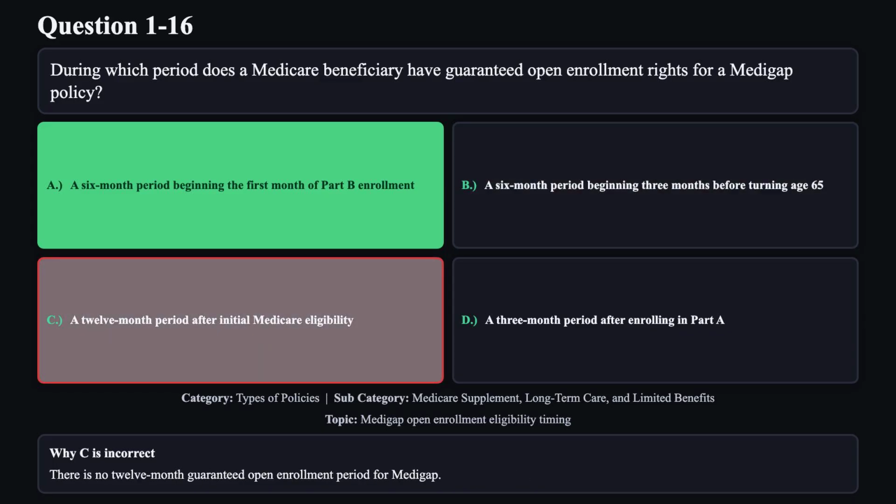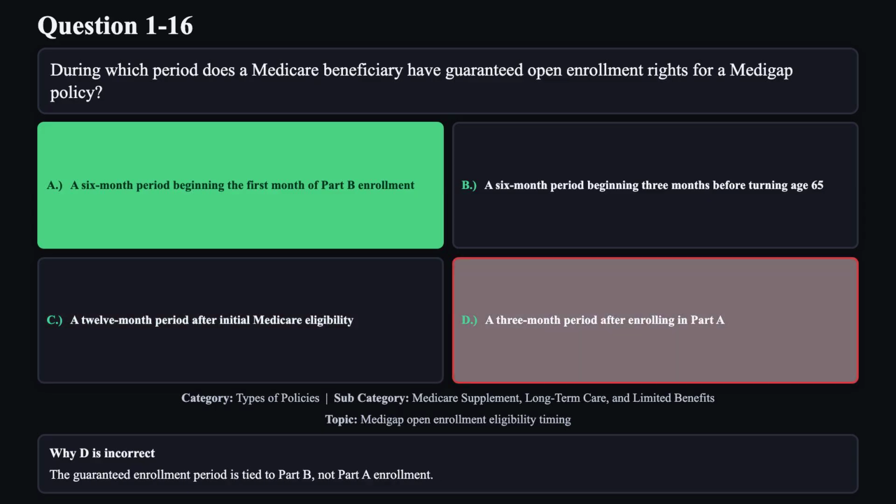Reason C is not correct. There is no 12-month guaranteed open enrollment period for Medigap. Reason D is not correct. The guaranteed enrollment period is tied to Part B, not Part A enrollment.